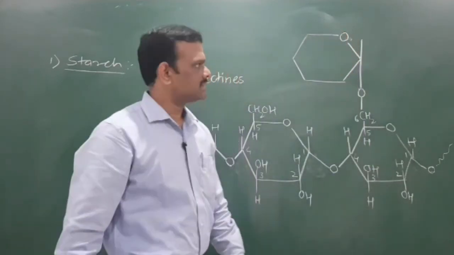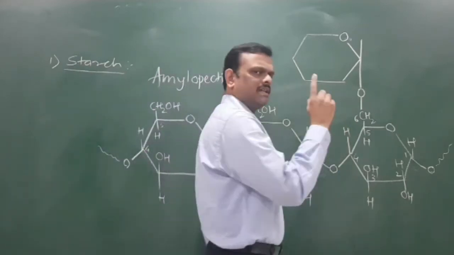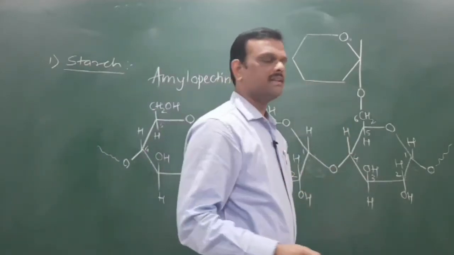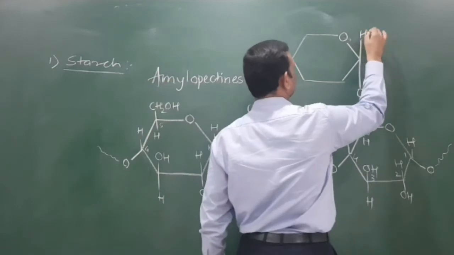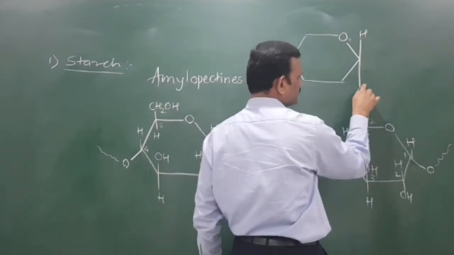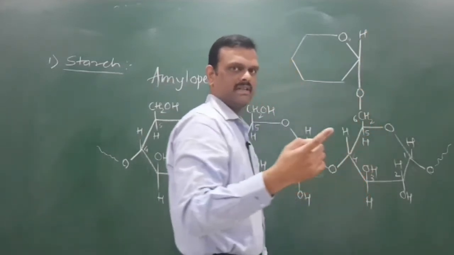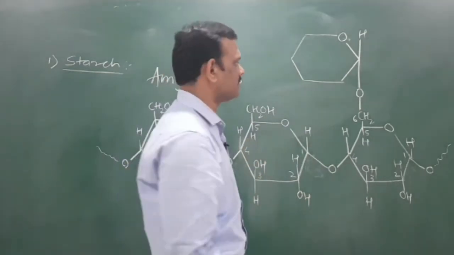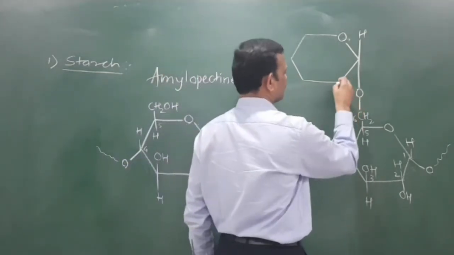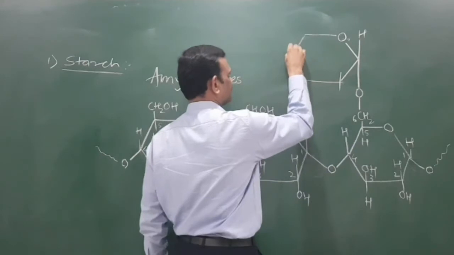Oxygen, through it, is linked. Now all those glucose units are alpha D forms, therefore H is up, OH is down. Now this OH and this OH combine and dehydration takes place, a water molecule is given out, only the glycosidic linkage is here. The remaining part is as it is.